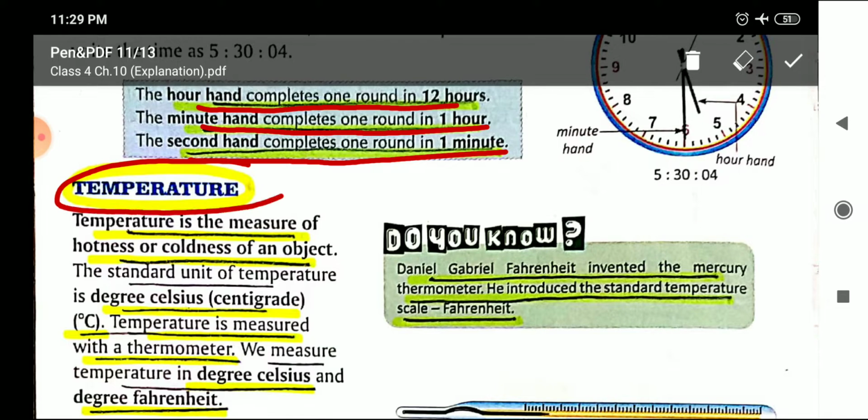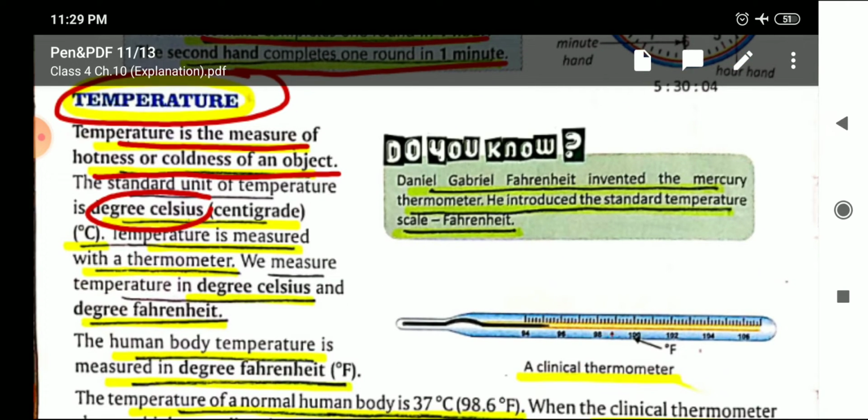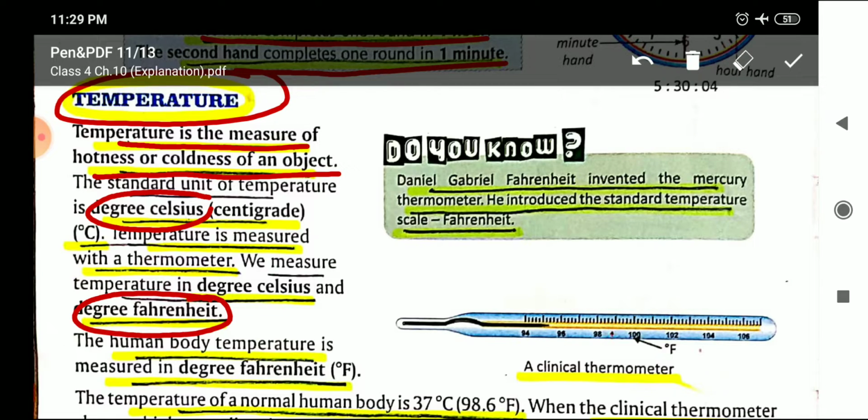Temperature. Now what is temperature? Temperature is the measure of hotness or coldness of an object. That is, how hot or cold an object is, that is its temperature. Now what are the units to measure temperature? Degree Celsius or degree Fahrenheit. These are the 2 units to measure temperature.